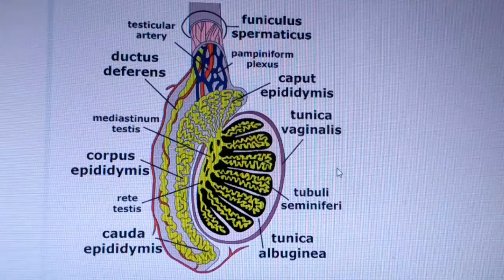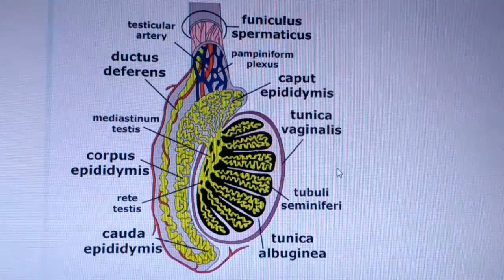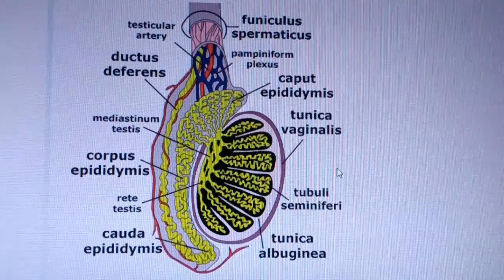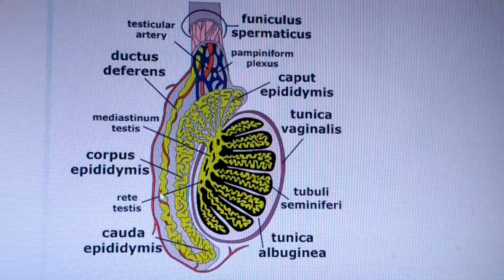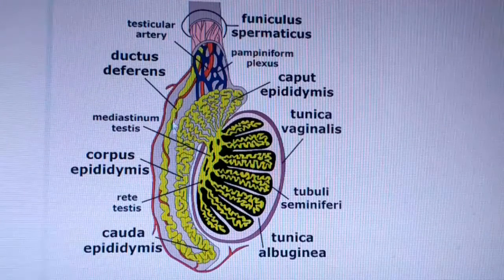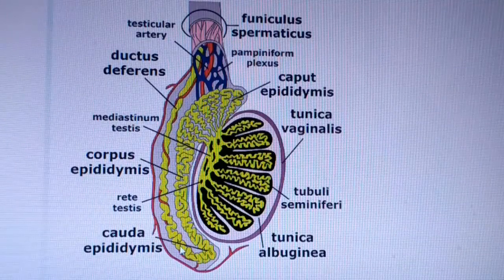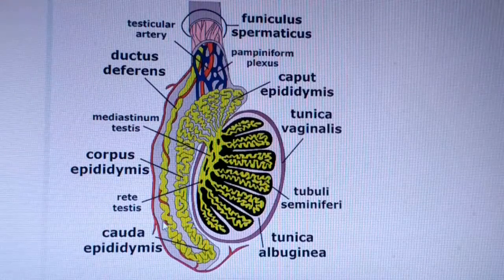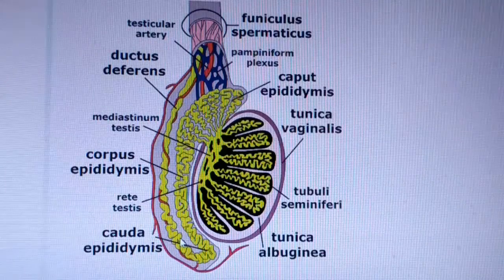Scrotum is attached with the pelvic girdle through the spermatic cord by the inguinal canal. After that we come to epididymis. Epididymis is generally 6 meters long, and it is distinguished into 3 parts. First one is caput epididymis, meaning head of the epididymis.